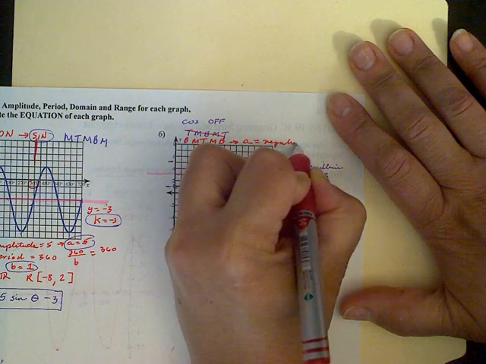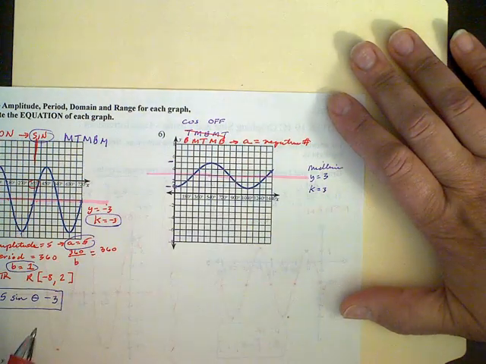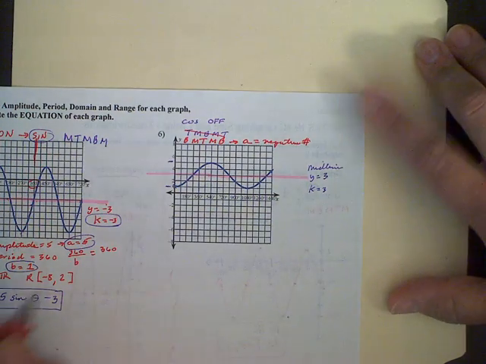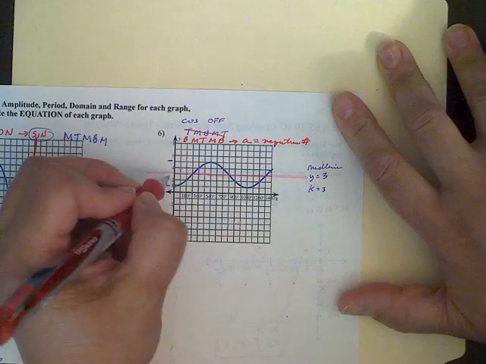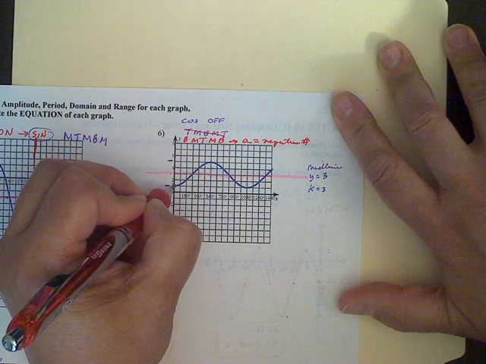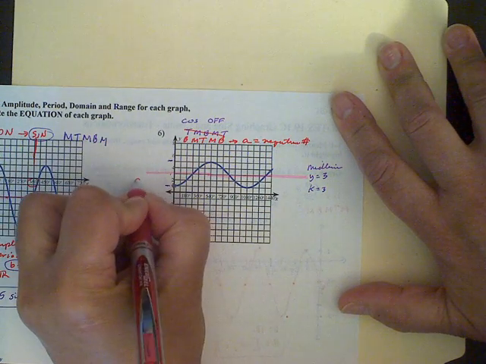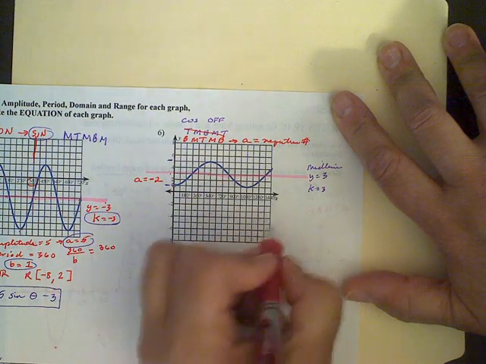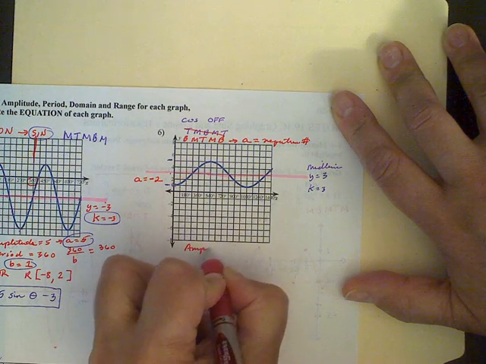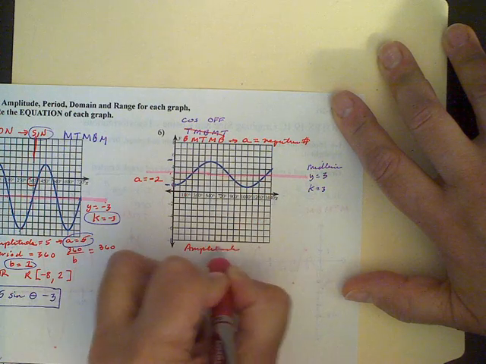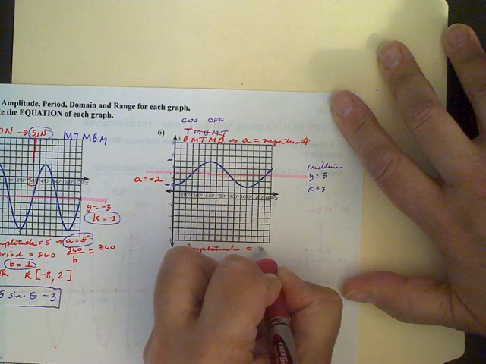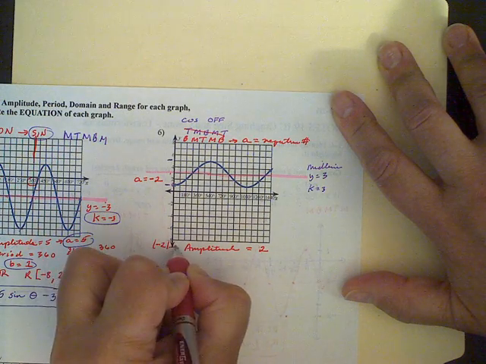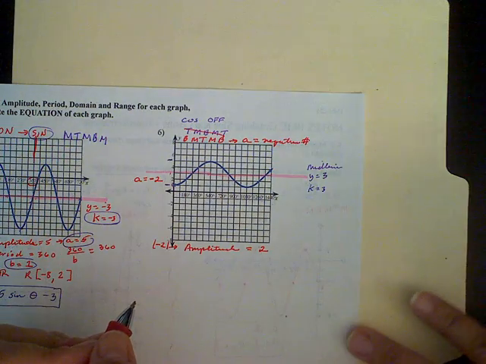And so this is why I said don't skip this one. So A is going to be a negative number. The amplitude's always positive, but A is going to be negative. So when I look at this distance from here to here is 2 units. So A is equal to -2, even though our amplitude is equal to +2, because remember it's the absolute value of -2.